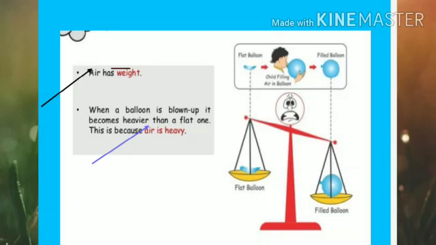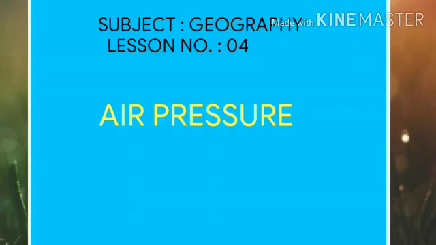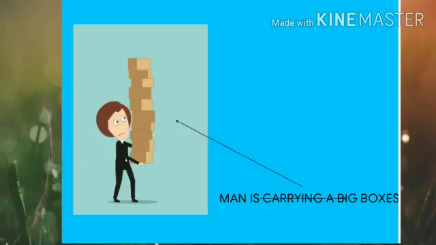So, as you all are aware of the concept that air has weight, today we are going to learn a new chapter, that is air pressure. Lesson number 4, air pressure. Let's begin with our explanation. Children, anything that has weight exerts pressure on the thing that lies below it. As you can see in the picture, a man is carrying big boxes. Now, the boxes are very heavy. That means that they have some weight, and that's why they exert pressure on the man carrying them.